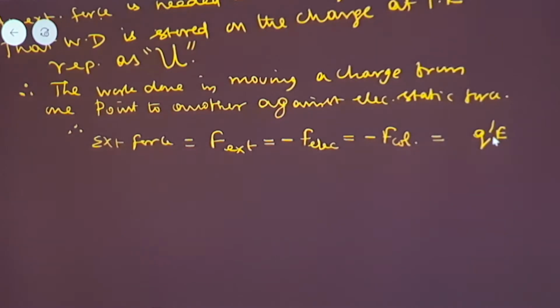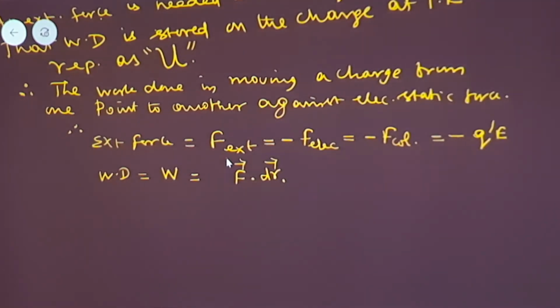Already you have studied E is equal to F by Q. So F is equal to E into Q. Since the force is repulsion, I am saying it as minus of Q dash into E. So if you know the external force, I can calculate the work done. So what is the work done? I can state it as W. In general, the work done is taken to be F dot S, or I can say F vector dot dr vector or ds vector. Dr vector is the distance moved. Here it is moved from the point R to the point P.